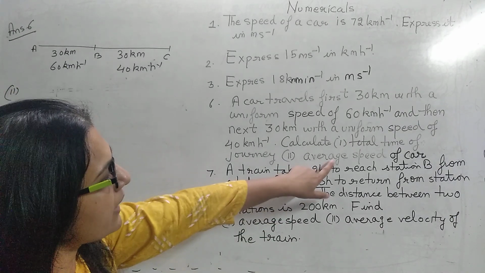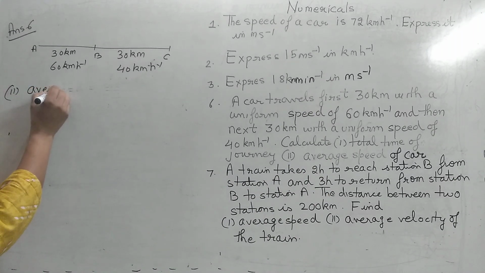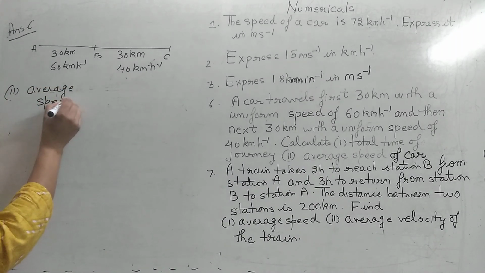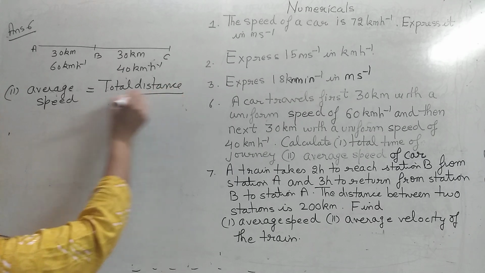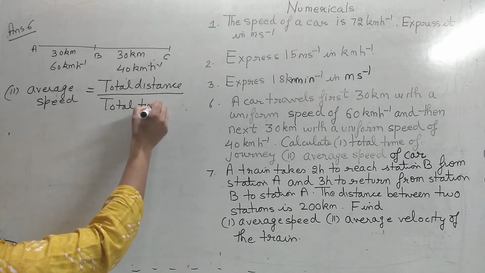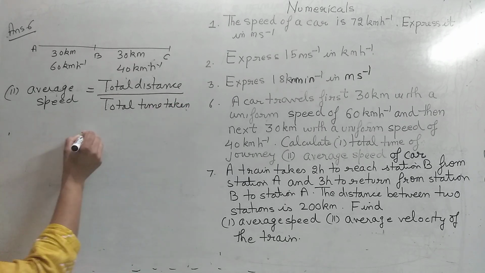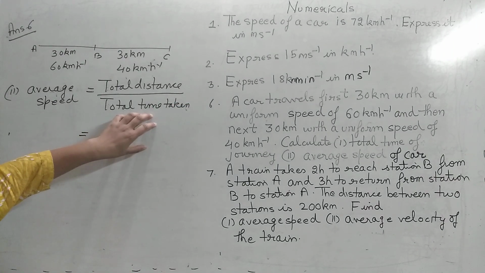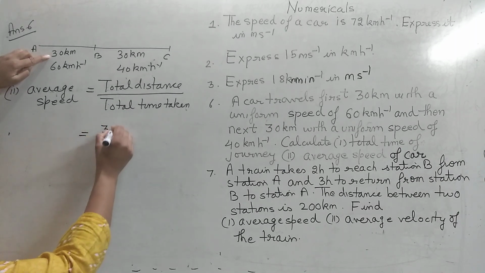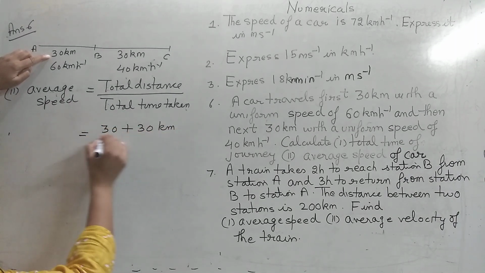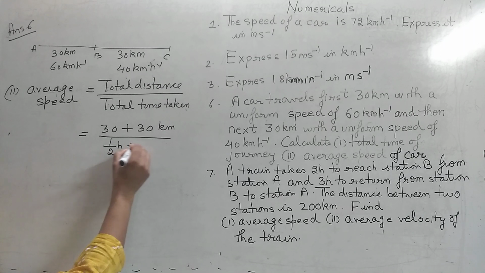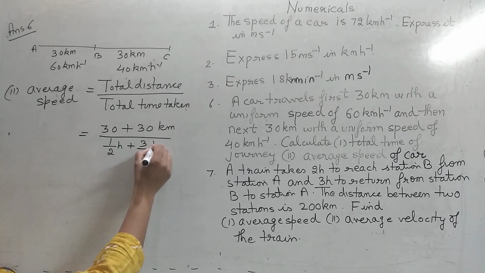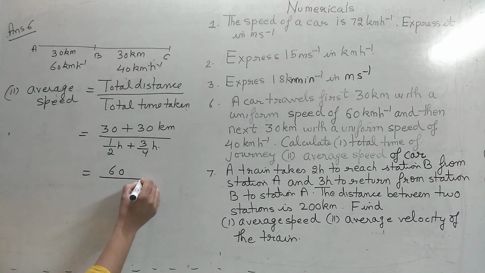We have to find the average speed. What is the average speed? Here we can write the formula. We know that average speed is always total distance traveled over total time taken. So here you have to take care of the units. What is the total distance? 30 kilometer plus 30 kilometer. What is the total time taken? I am taking in hours. The first was 1 by 2 hour and the second was 3 by 4 hours. So it is 5 by 4.